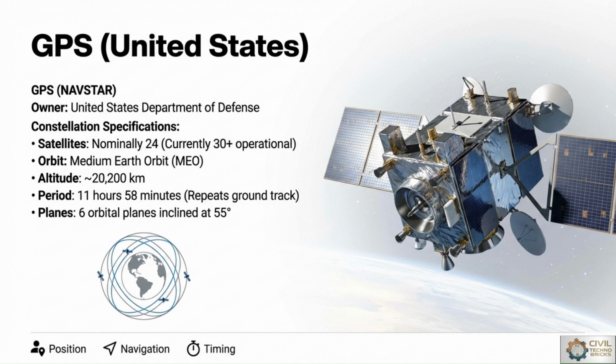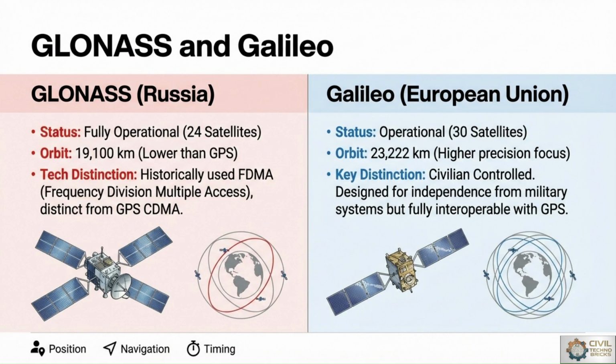From a civil engineering point of view, GPS is widely used for surveying, machine guidance and GIS-based infrastructure planning. Next is GLONASS, which is owned by Russia and is fully operational with 24 satellites, where the orbit is 19,100 kilometers, lower than GPS. From a technology point of view, it historically used FDMA, frequency division multiple access, distinct from GPS CDMA. GLONASS is the Russian GNSS system, while Galileo is developed by the European Union.